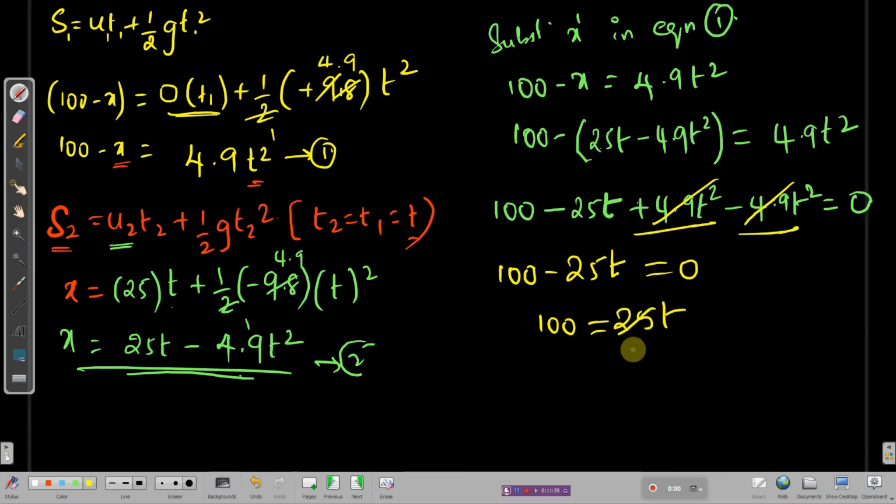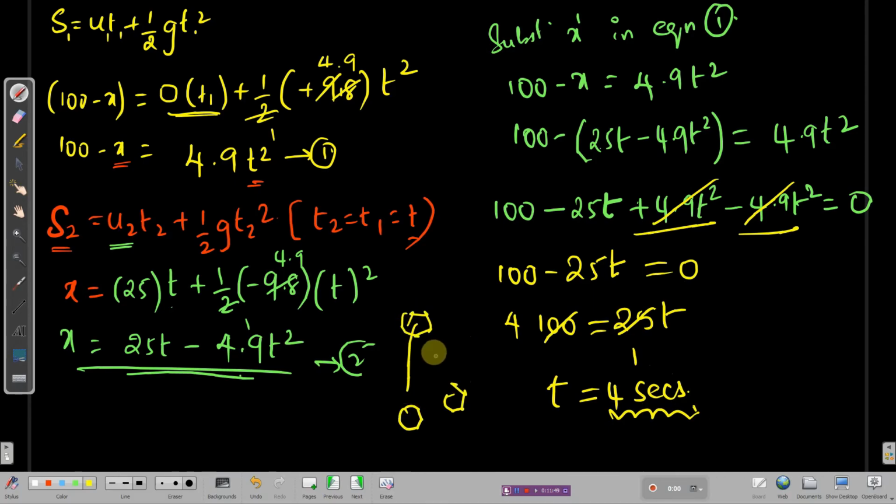You wanted the t value, right? 25 1s are 25, 25 4s are 100. T is equal to 4 seconds. What is this time? This is the time taken for ball 1 and ball 2 to meet, when one ball is falling from the top and the other ball is thrown from the bottom. These two are going to meet at 4 seconds, right? Great. If you're done, we have another problem.